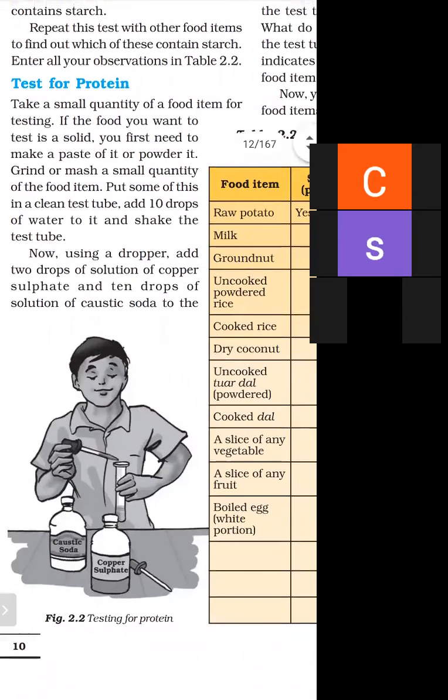And then using a dropper, add drops of solution of copper sulfate as shown in the figure, and add 10 drops of caustic soda as shown in figure 2.2, and shake it well. If